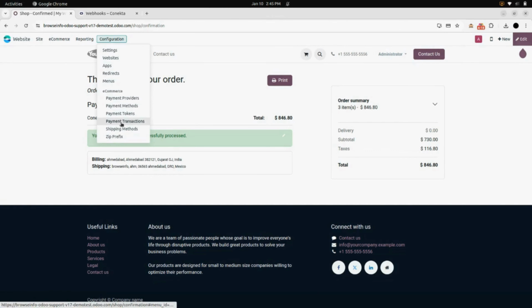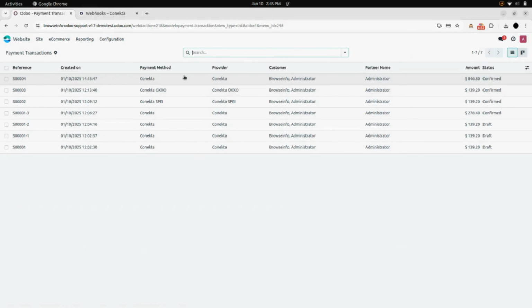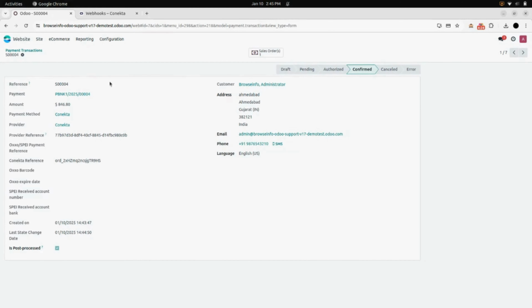Now we will go into the editor. Under configuration, we can find payment transactions. Here you can see your all transaction history. Here you can see the previous order we created, payment method, provider, Conekta reference, everything.